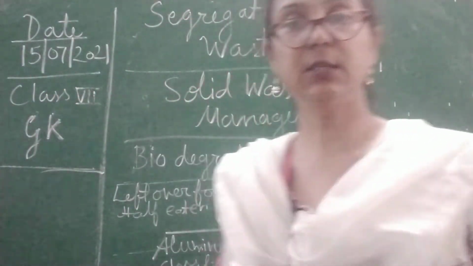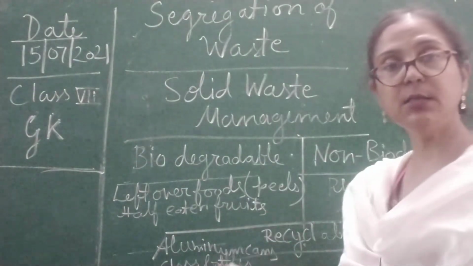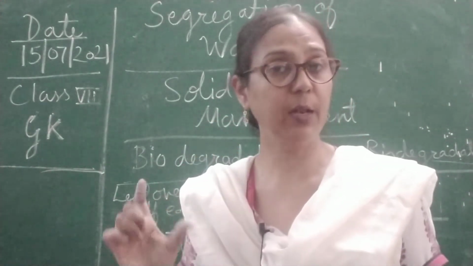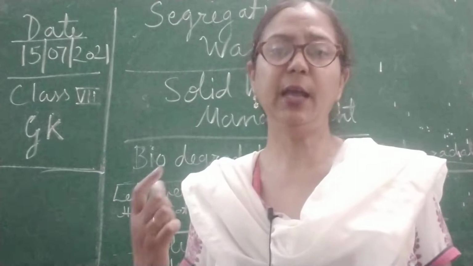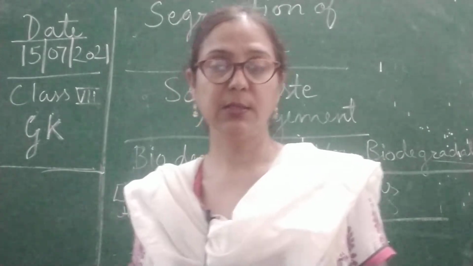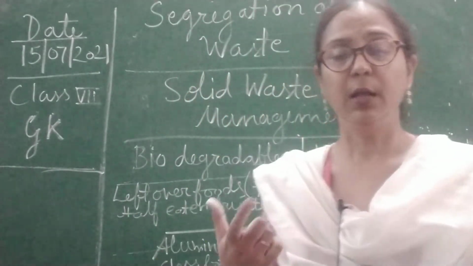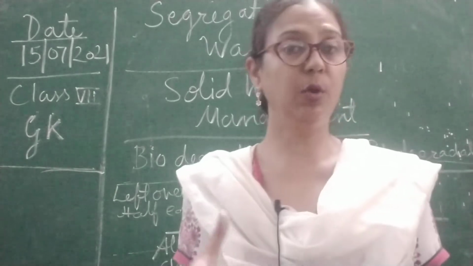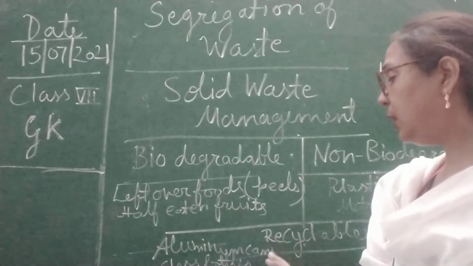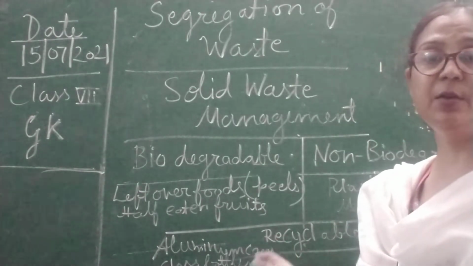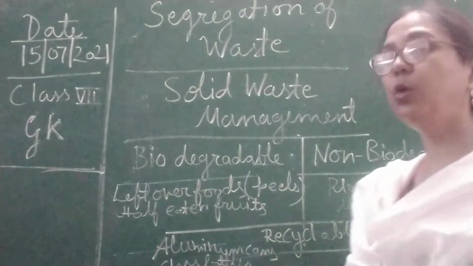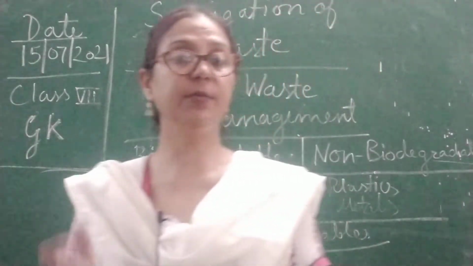We can recycle these types of things, like aluminum cans. Suppose अगर आप कोक्स वगैरह पीते हैं, then you will get aluminum cans. And any processed food also comes in aluminum cans, just like fishes and frozen food come in aluminum foils. So aluminum cans we can recycle. This waste will come in recyclable waste, and here you can see glass bottles, aluminum cans and old newspaper. These are all solid waste, children.